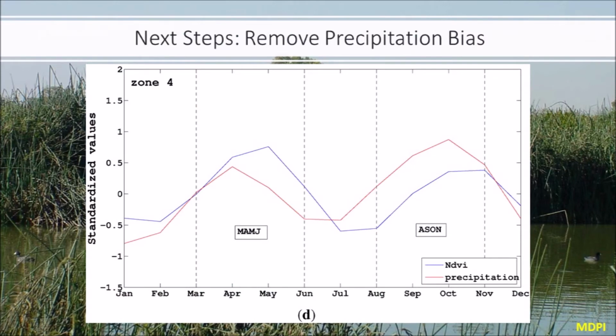The accuracy of the results from this analysis can be improved by removing the effect of precipitation on the NDVI data. Precipitation has a significant impact on NDVI, therefore the NDVI results are highly skewed to the yearly precipitation amounts. Removing this precipitation bias from the data will hopefully reveal NDVI patterns related to mitigation efforts and improve the overall accuracy of this assessment.